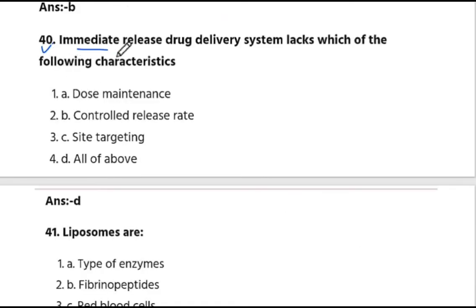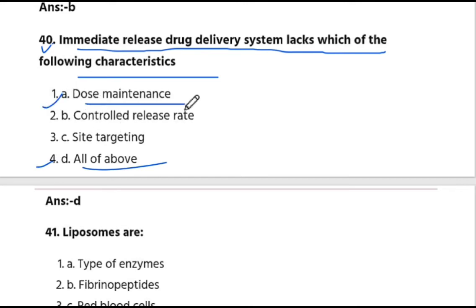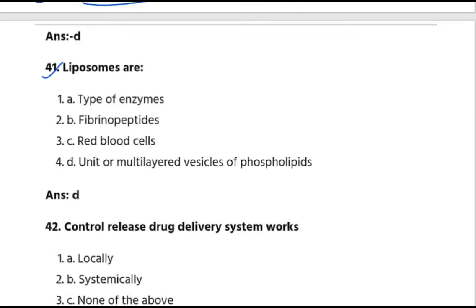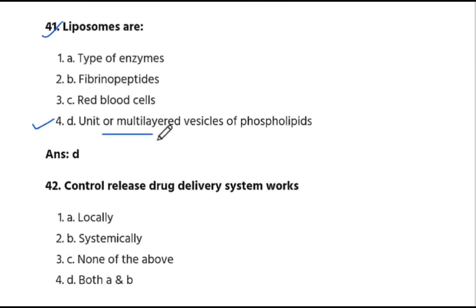Immediate release drug delivery system lacks which of the following characteristics? The answer is D. All of the above. A is dose maintenance, B is control release rate, and C is site targeting. The answer is D. Next is question number 41. Liposomes are unilamellar or multilamellar vesicles of phospholipids. The answer is D. Okay. Next is question number 42.